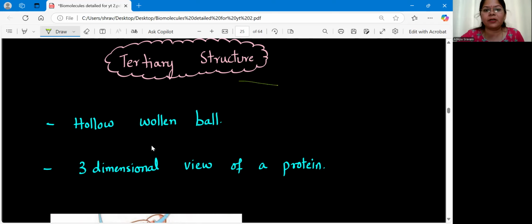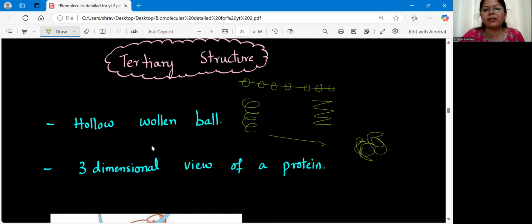Now what you have to do is take this helix or the pleats and randomly fold it. Say this is your primary structure of protein. Then you have made it a helix like this, or pleats. Now you have to randomly fold these to make it small in size. So the structure we get is called your tertiary structure.